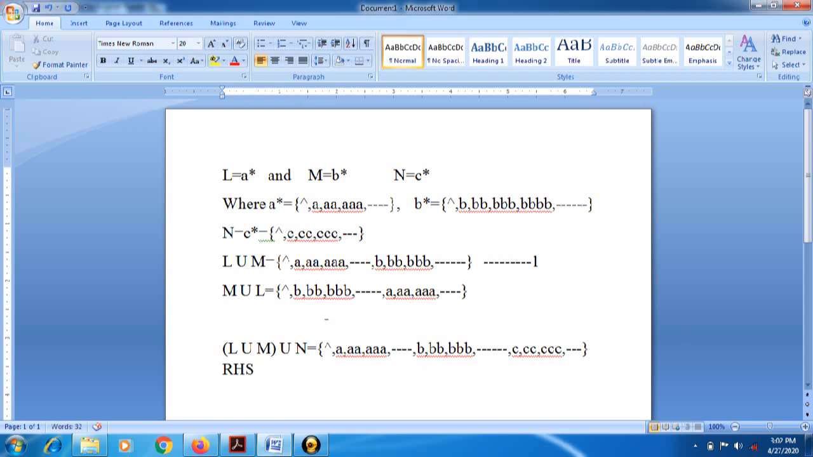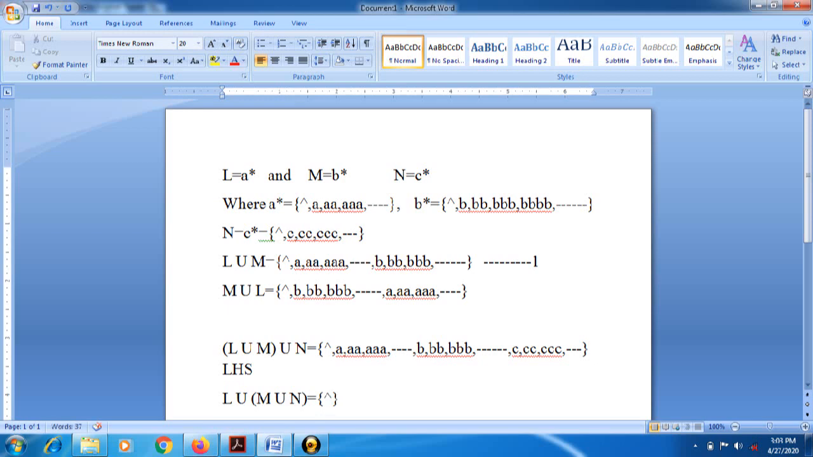This is the RHS. Now we will move towards the, sorry, this is the LHS. We will move towards the RHS value. Now see, the RHS expression contains L union M union N. Now by using the previous expression only, we can find the set of languages having the same values.